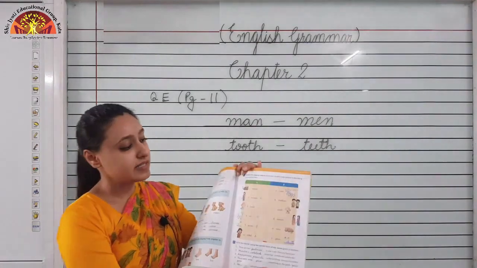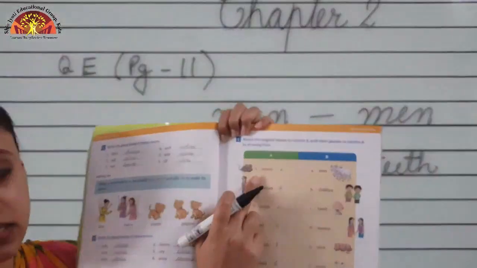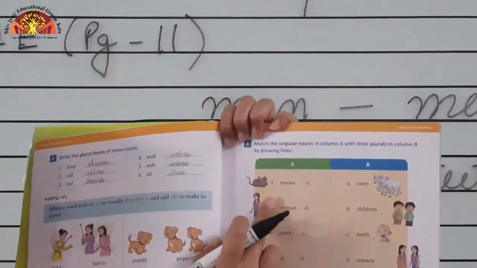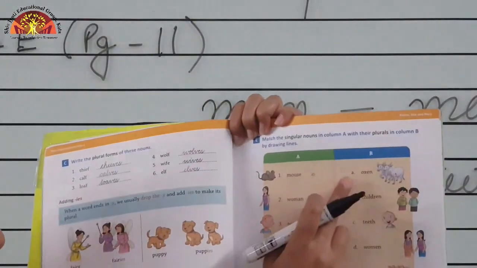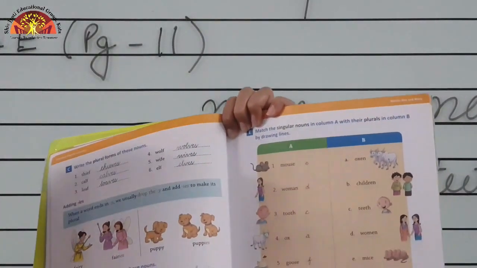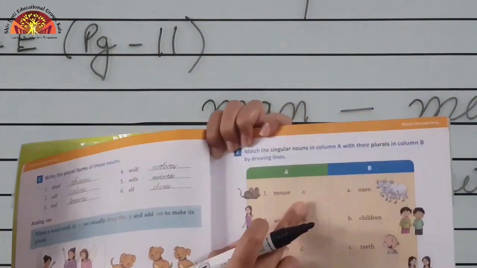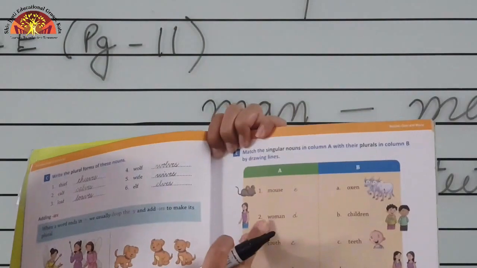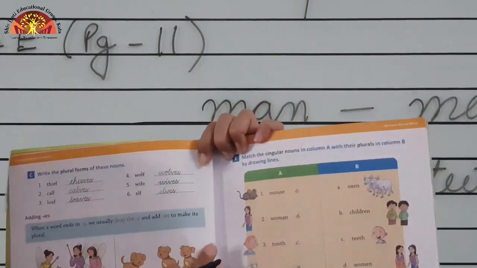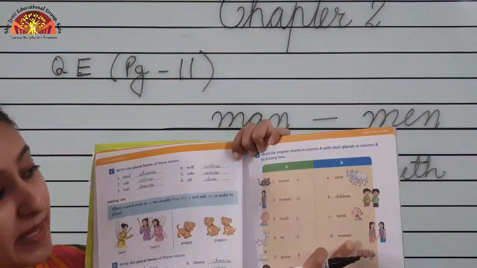Now let us see number 1, mouse. So the plural form of mouse is oxen, no. Teeth, no. Number E, mice. Okay, so children, mark E here. Then woman. The plural form of woman is number D, women.